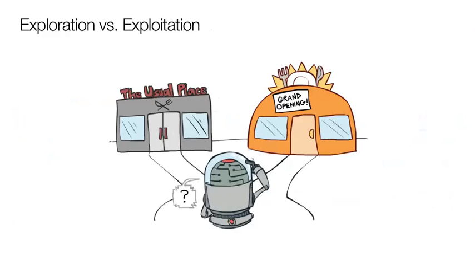Since the RL agent already starts from some experience collected by the state-based agent and the BC agent using weight initialization, an important question is, what should be the exploration-exploitation trade-off? To give more intuition on exploration versus exploitation, as we can see in this picture, a robot is trying to decide where to eat. Eating at the usual place means it can expect to have the same quality of meals as it enjoyed in the past. However, eating at a new restaurant means there's a potential for it being better or worse than the usual one.